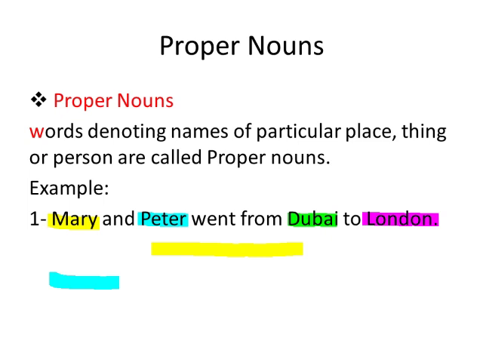Likewise, Peter. Peter is the name of a boy. Boy is a common noun, but over here Peter is the name of a specific boy. That's why it's a proper noun. Dubai, London. Dubai is the name of a state and London is the name of a city. State and city are common nouns, but when they are having specific names, then they will be called proper nouns. So Dubai and London are the proper nouns.